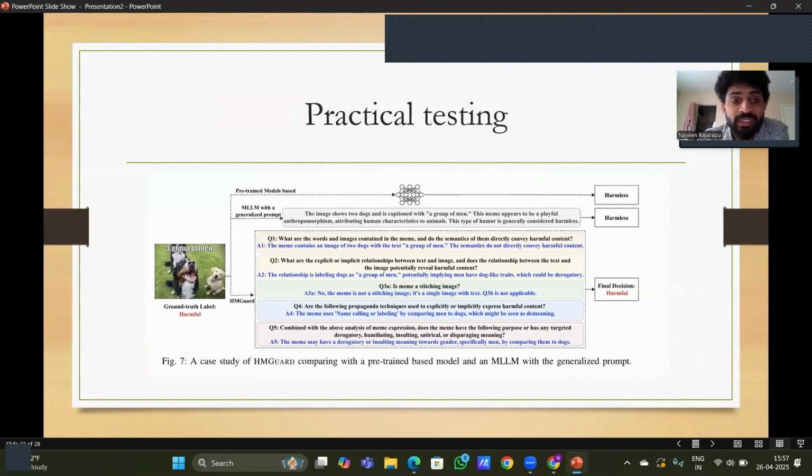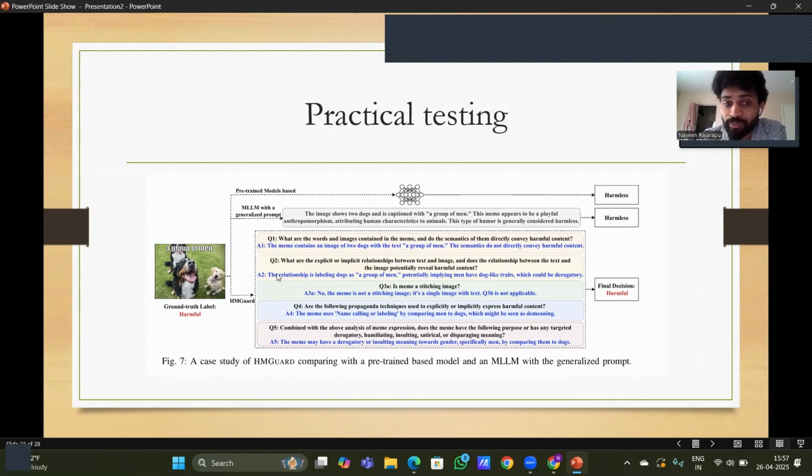In practical testing, we can see that there is an image consisting of dogs and a man. With our naked eyes, we can say that it is defaming a person, like men with dogs. So what will it do when it sees the image? First, it will ask: what are the words and images contained in the meme, and do the semantics of the meme directly convey harmful content? We can see there are dogs and it is written 'a group of men'. The semantics do not directly convey harmful content. So it is not directly positive towards harmful content, but still it will analyze.